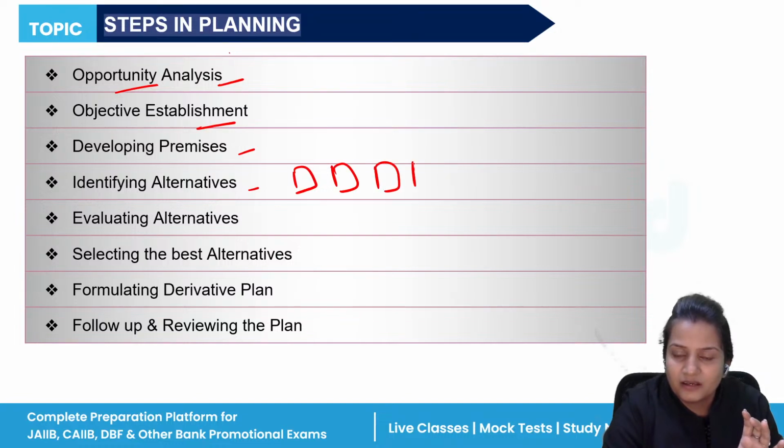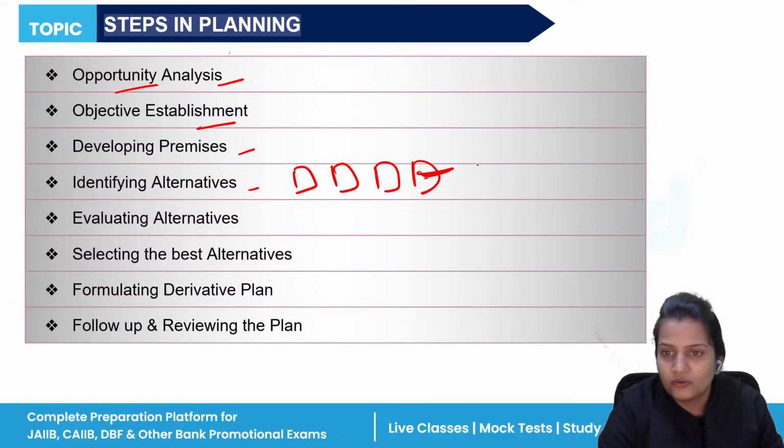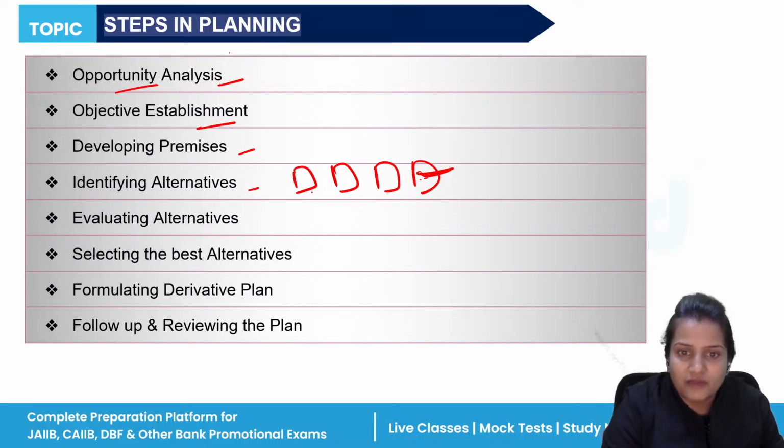After planning, different things are being sorted in front of you. Now you have to decide which one is best, which you will carry best for your organization, which will help in developing your goals, developing your organization. So identifying alternatives which are best suited for that planning purpose. After identifying, you are going to evaluate that. You will select which is good for the organization.